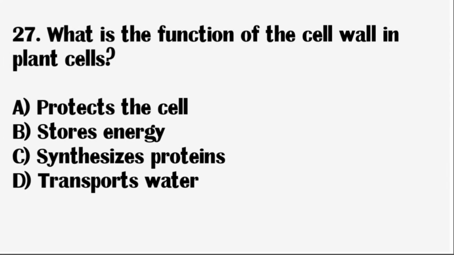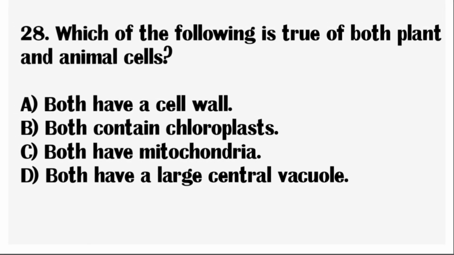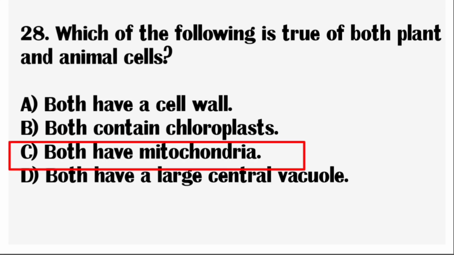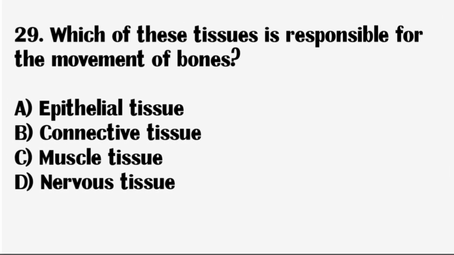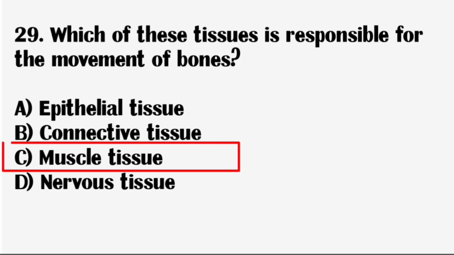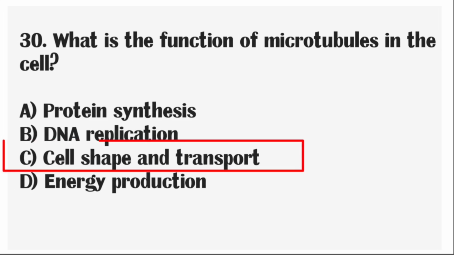Next question, what is the function of the cell wall in plant cells? Correct answer: protect the cell. Next question, which of the following is true of both plant and animal cells? Correct answer: both have mitochondria. Next question, which of these tissues is responsible for the movement of bone? Correct answer: muscle tissue. Next question, what is the function of microtubules in the cell? Correct answer: cell shape and transport.